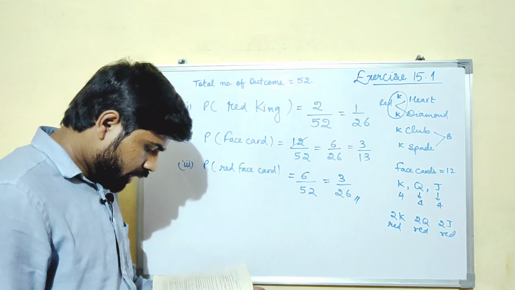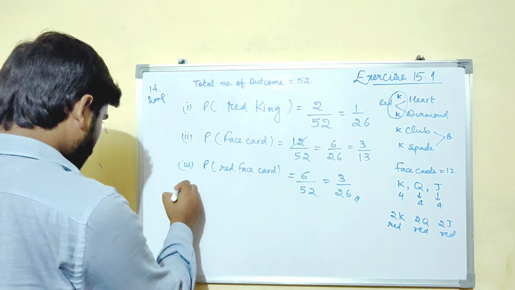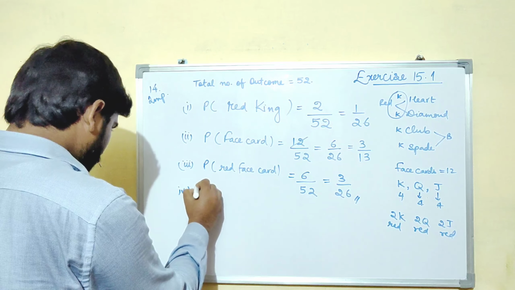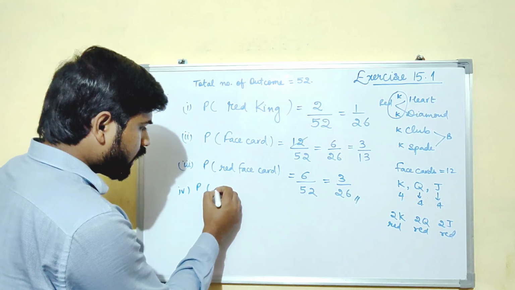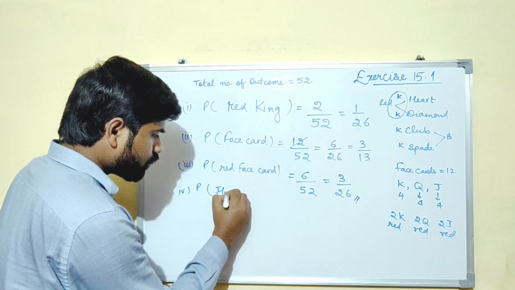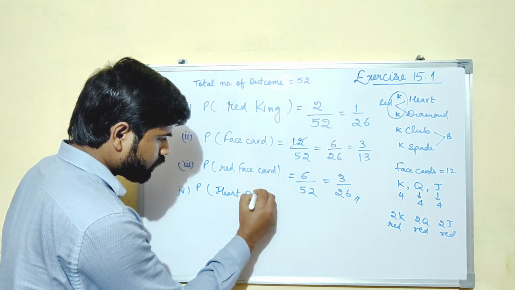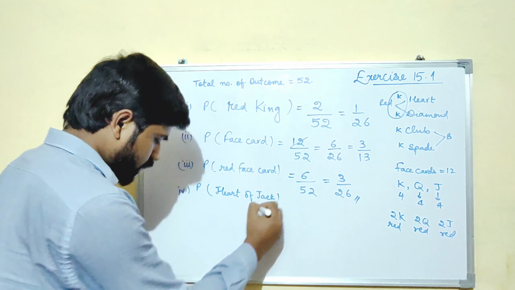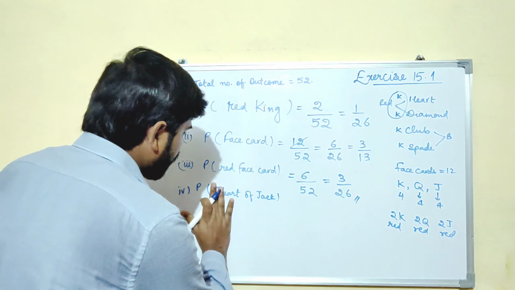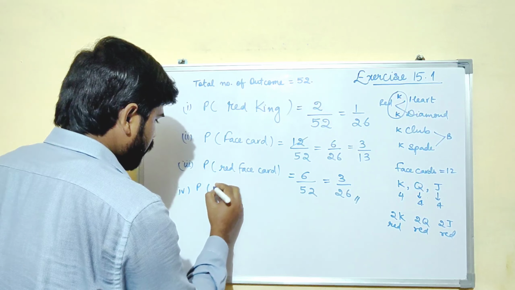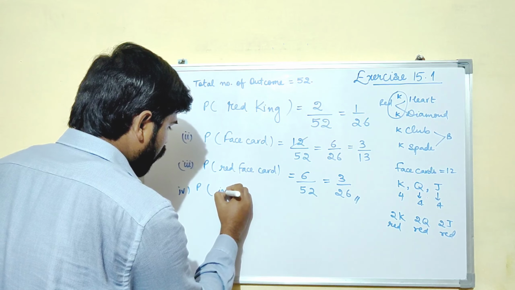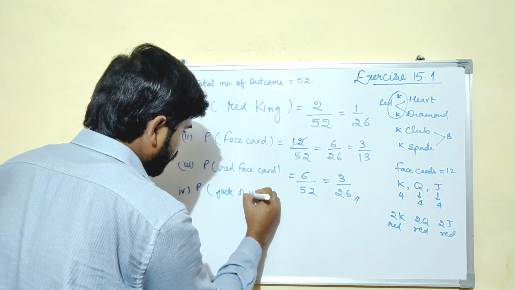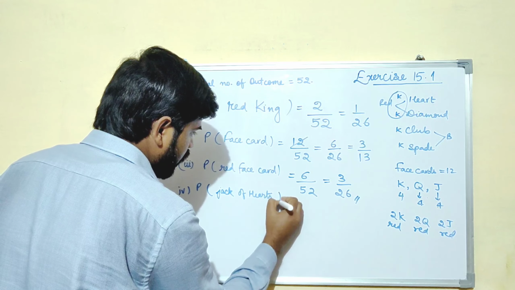Now let us see the fourth part, probability of getting jack of hearts. Jack of hearts.